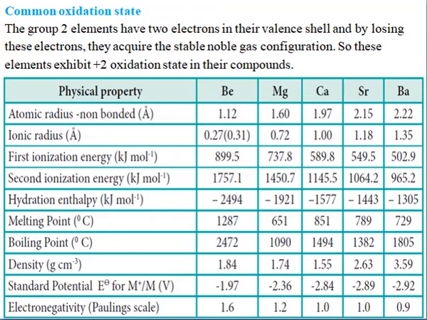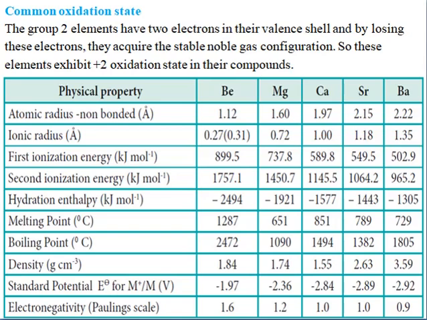If you see the oxidation state, the outermost orbit contains 2 electrons. So these elements are capable of losing those 2 electrons to attain the octet. So their oxidation state is +2.